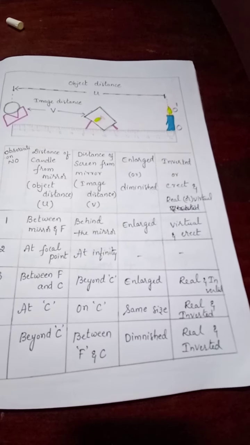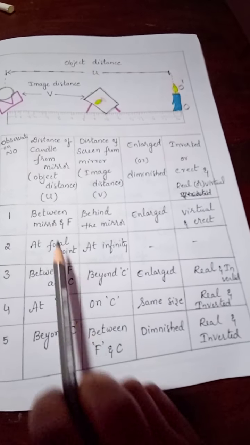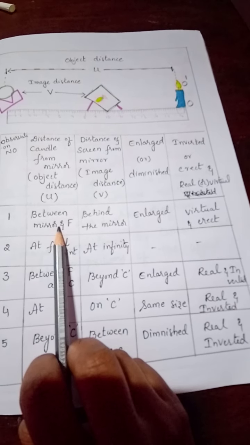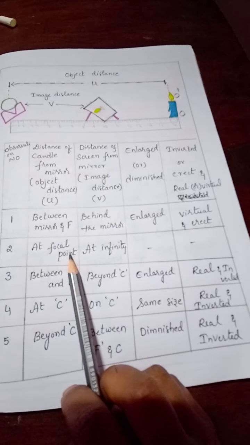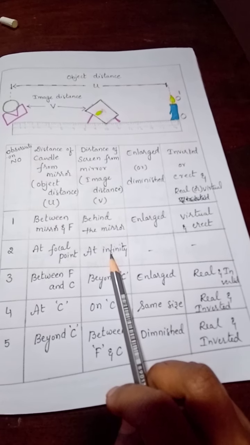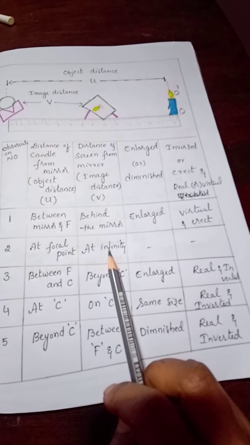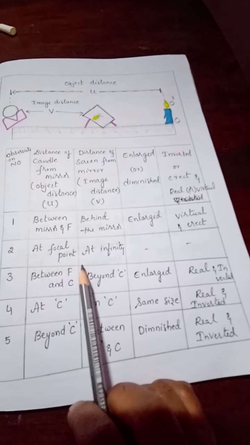Like that, we have to conduct the experiment. Once again, we will see. Between mirror and F, first condition, we get the image behind the mirror, and the image is enlarged, virtual and direct. Next, if you keep the object at the focal point, the image is at infinity. Suppose you take the object at infinity, the image will be at the focal point. We have done this in the previous experiment.